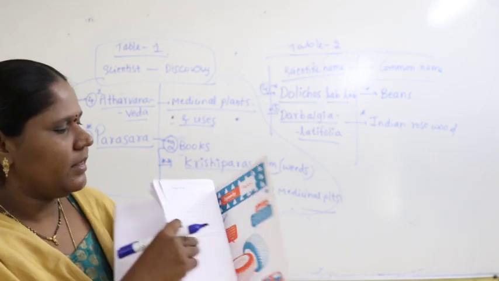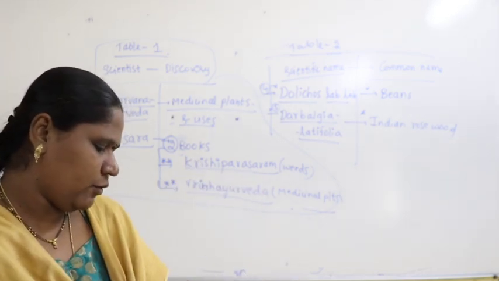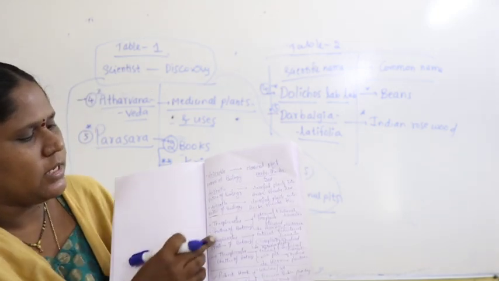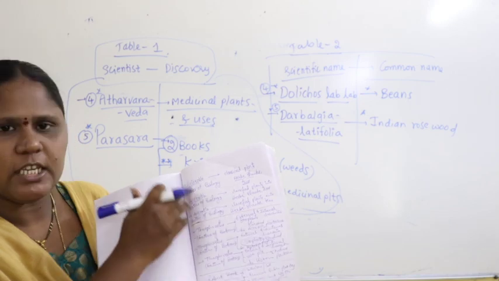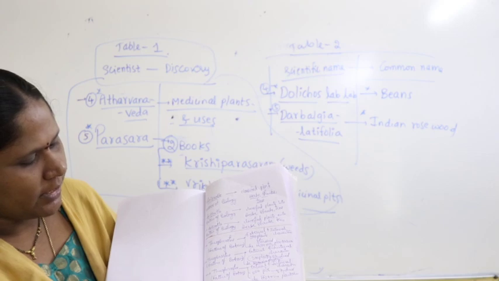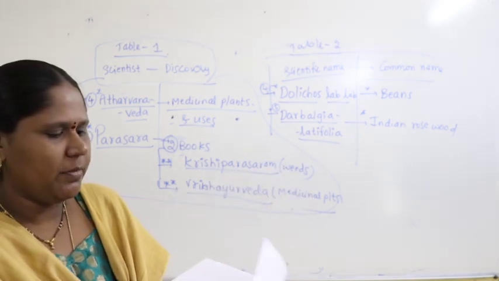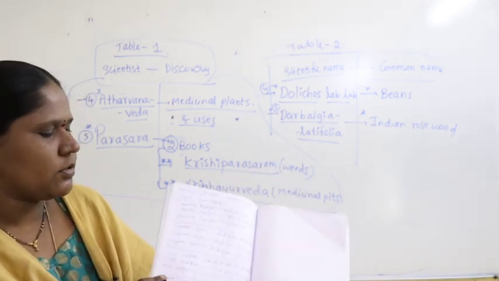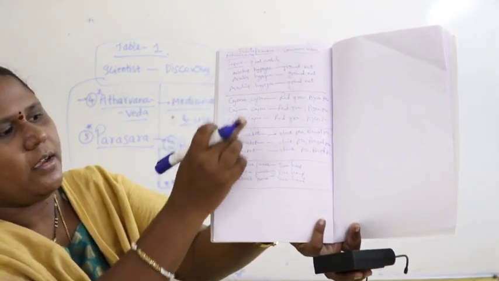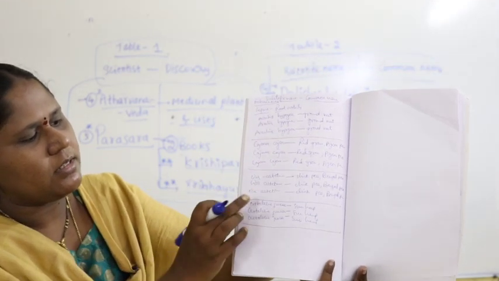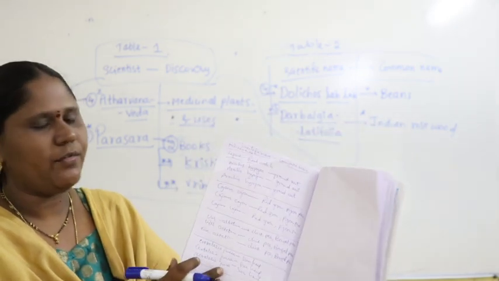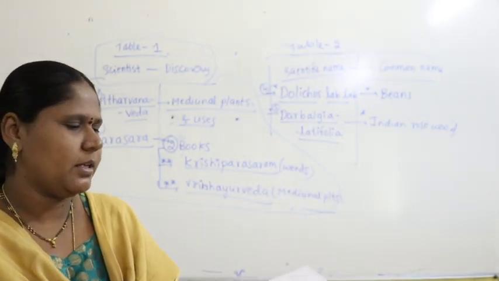Moreover, this guy took some of the last few pages and practiced each one nearly 3 times. See here, in the last pages he practiced each scientist name nearly 3 times: Aristotle 3 times, Theophrastus 3 times, Robert Hooke 3 times. On the next page, on the same day, it is very nice to see that the second table is also practiced nearly 3 times each. When he practiced like this, there is every possibility of remembering the concept.